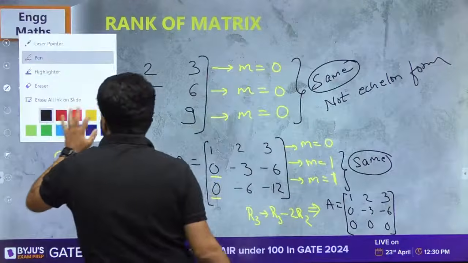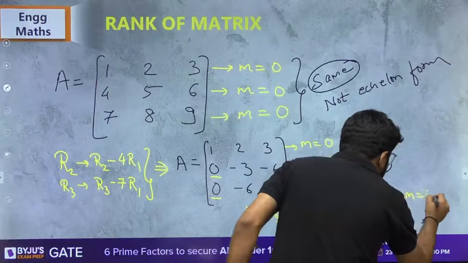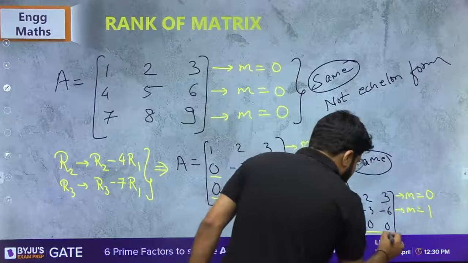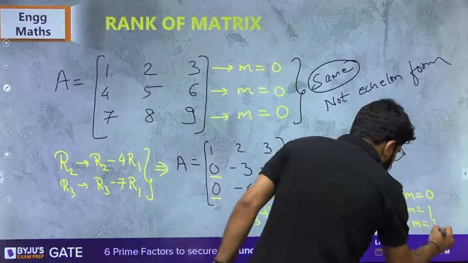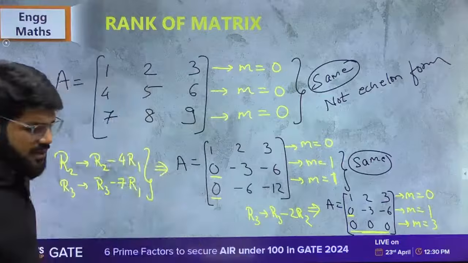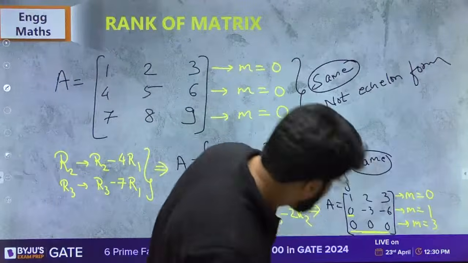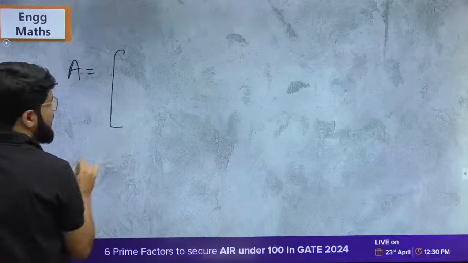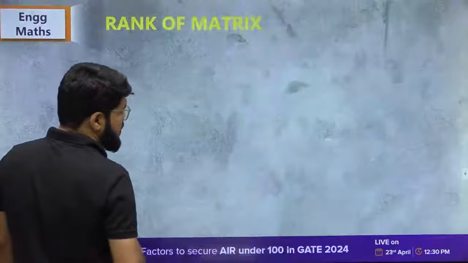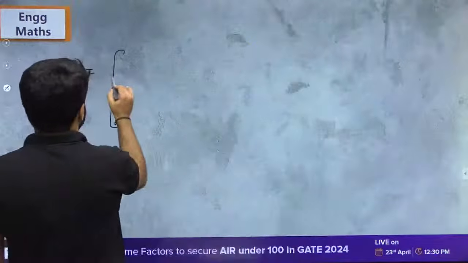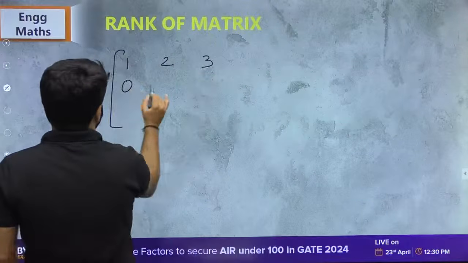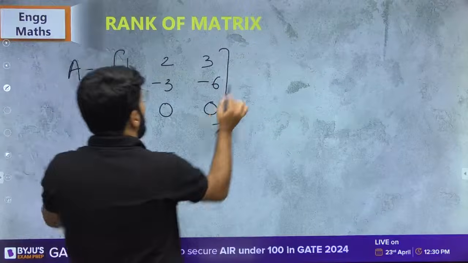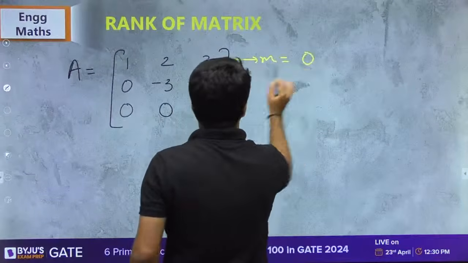Now calculate the number of starting zeros. Nil, then 1, and then 3. Actually, let me write it on the next slide. Let me write down this matrix. The final calculation that I have obtained is 1, 2, 3, 0, minus 3, minus 6, and then 0, 0, 0. The number of starting zeros in the first row is nil.